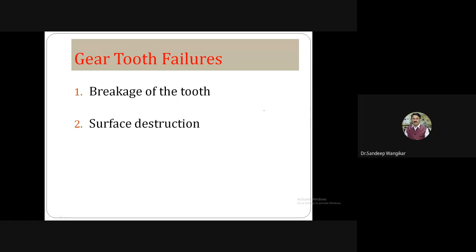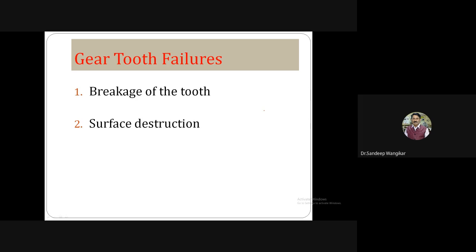So breakage of the tooth is the premature breakage of the tooth. If a gearbox is designed to give a life of at least 10 years, but the tooth breaks and failure of the gearbox occurs within 1 year or 2 years, something like that, so it is a complete breakage of the tooth.